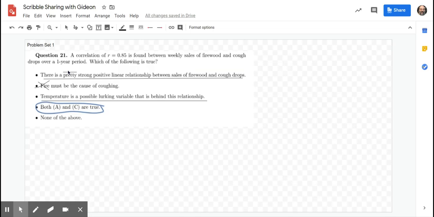Strong positive linear relationship: 3 of my 4 words I'm certain of. 0.85 is big. It is certainly positive, and correlations only predict linear relationships. So yes, and of course, the temperature makes a lot of sense as a lurking variable here.